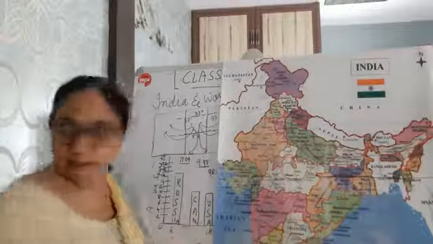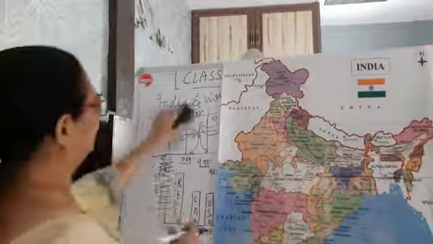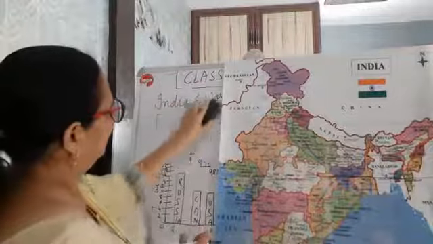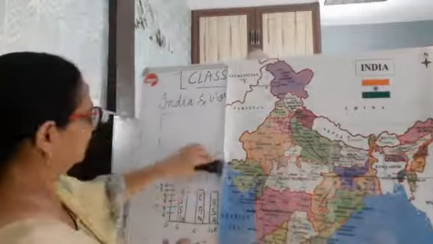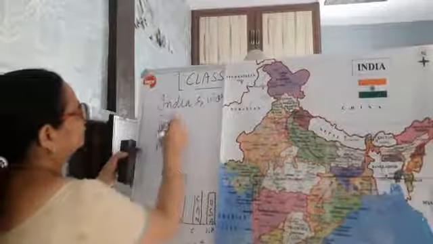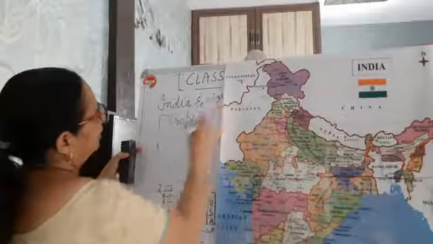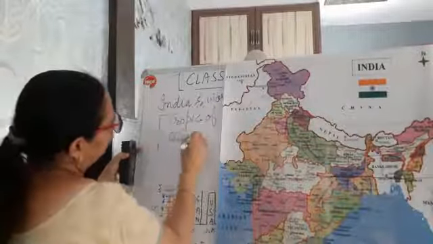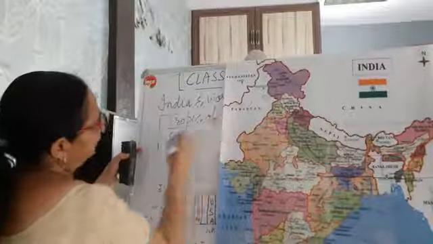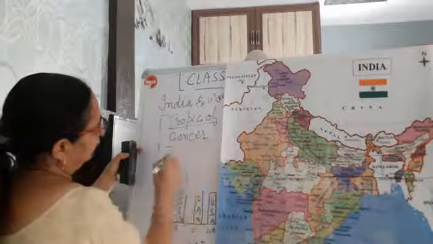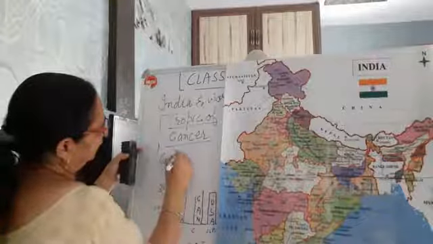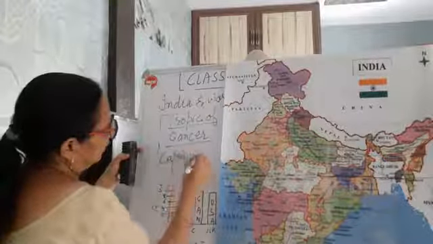Tropic of Cancer, you have heard its name. There are two tropics. One is Tropic of Cancer and other is Tropic of Capricorn. Right?